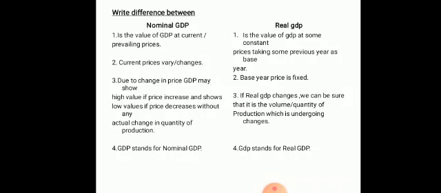But if the same 1 kg rice is measured at some price in a previous year, say it was 80 rupees last year, then what will be the value of that rice? 80 rupees.